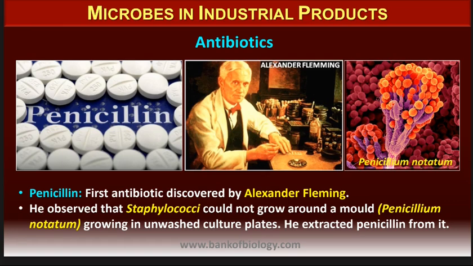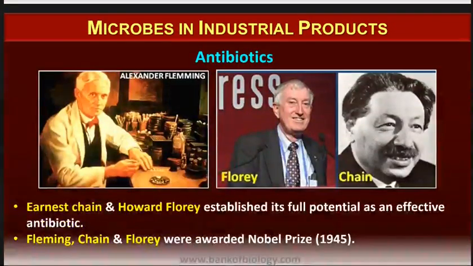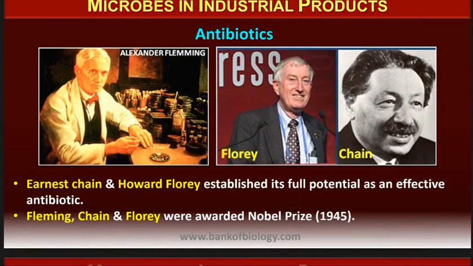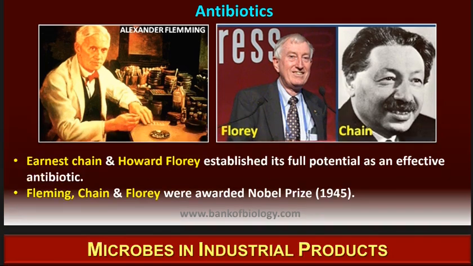Hence, he extracted the penicillin from the Penicillium notatum to continue producing antibiotics. Now, Ernest Chain and Howard Florey established its full potential as an effective antibiotic, and Fleming, Chain, and Florey were awarded the Nobel Prize in 1945.